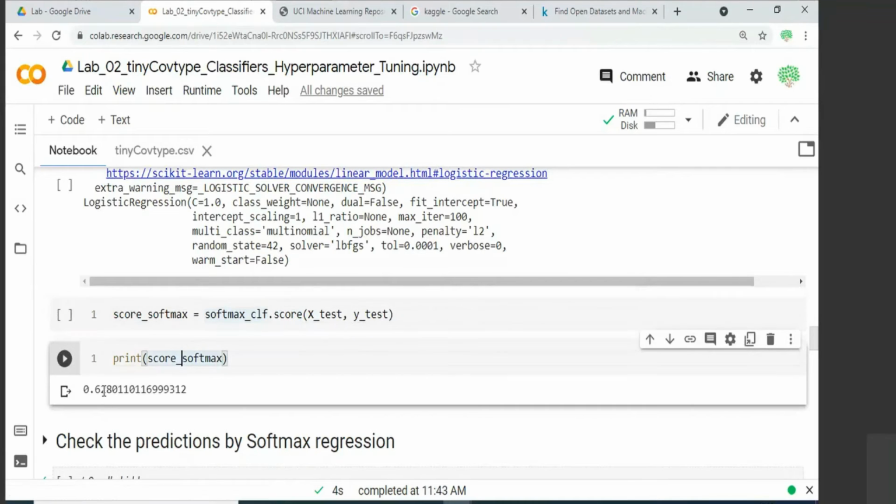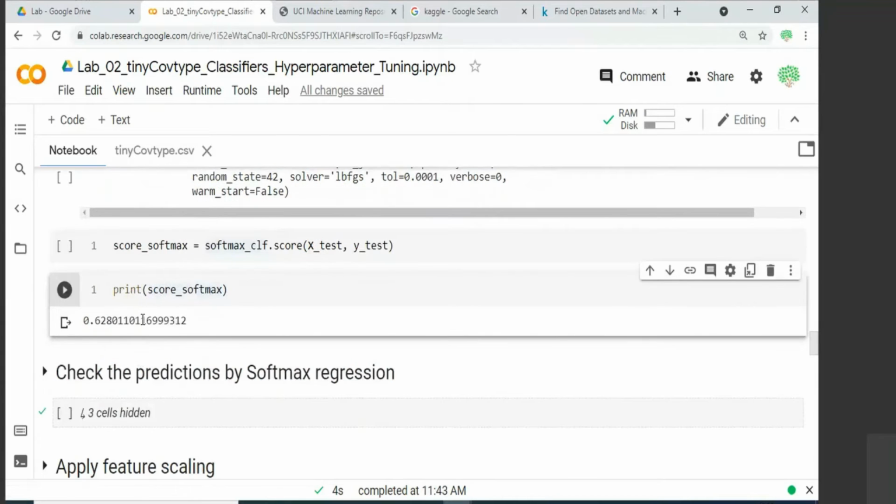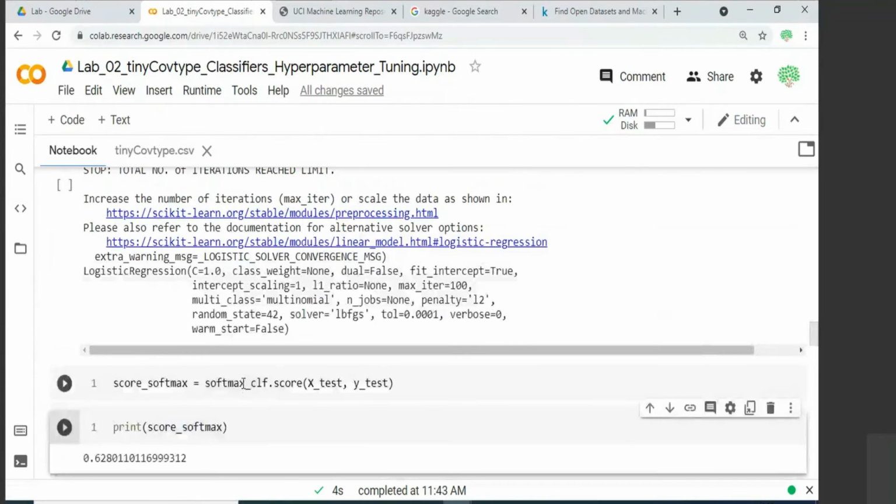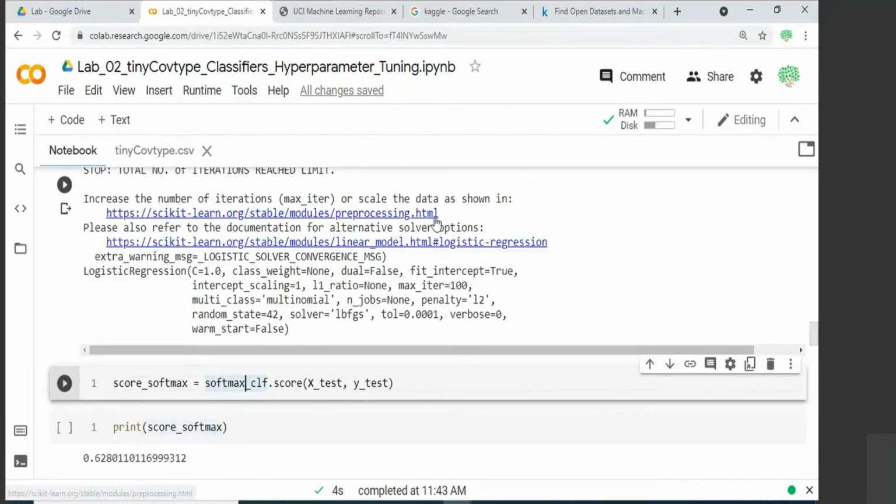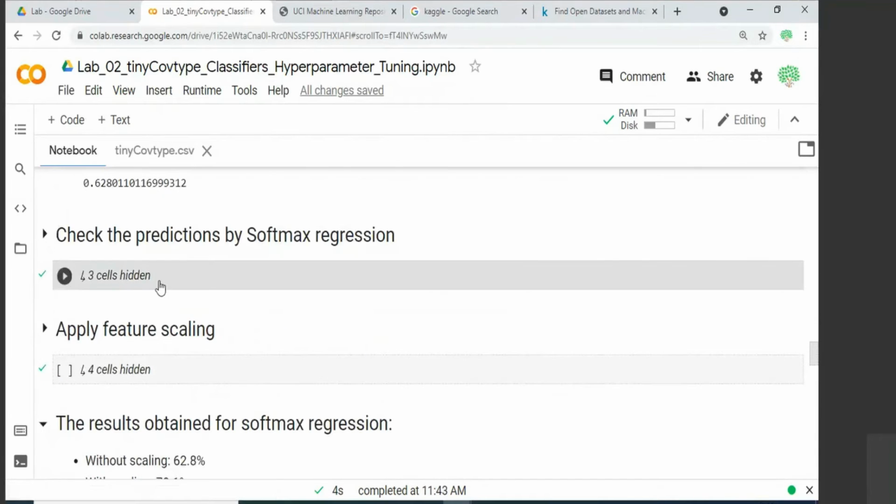So here it says 62.8% of samples are correctly classified by the softmax classifier for this classification problem.